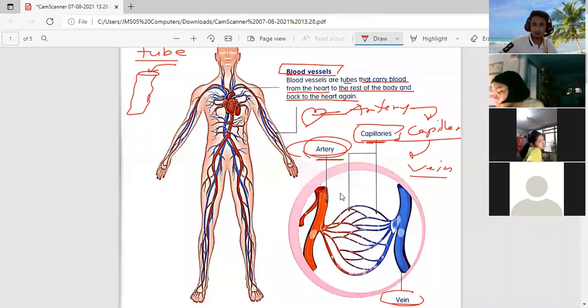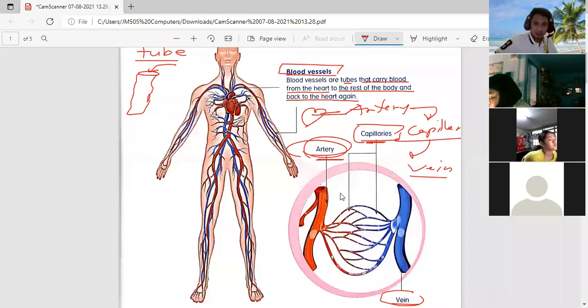From the heart, the heart will pump the blood going to the artery, going to the capillaries, and going to the vein and back to the heart. That's why if you will see the color red in that picture in page 11, that is what we call the artery. And somewhere there, the capillaries and the artery join together, going to our vein and go back to our heart.